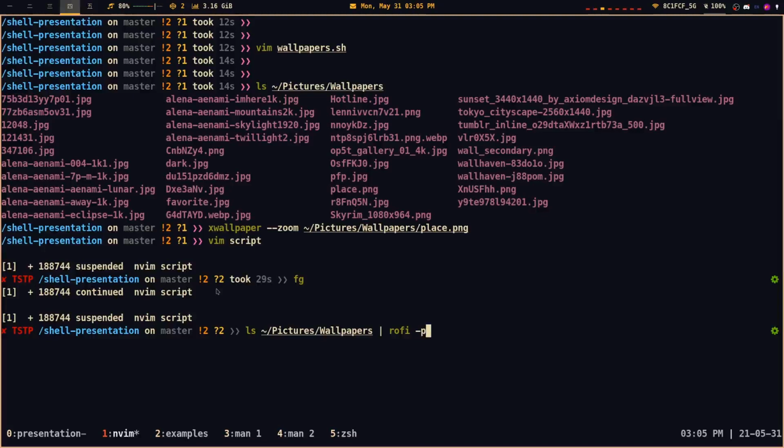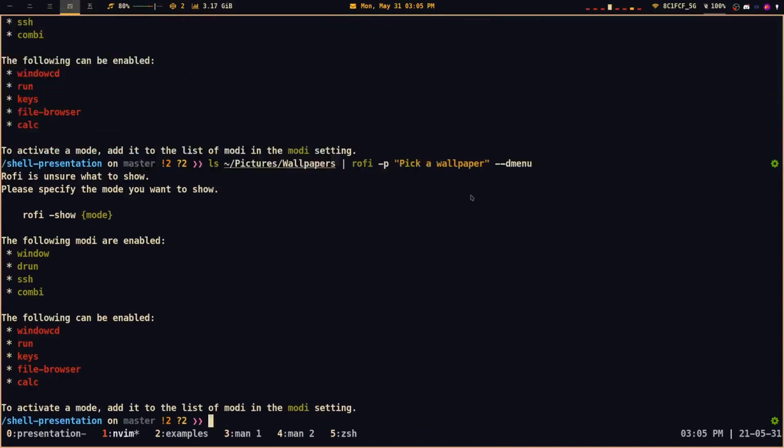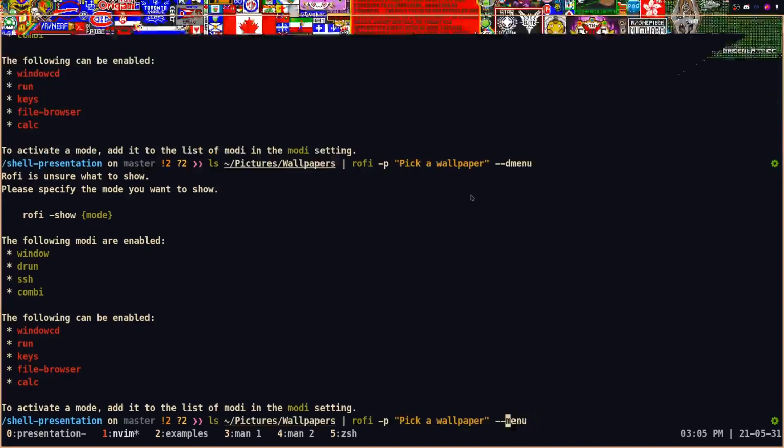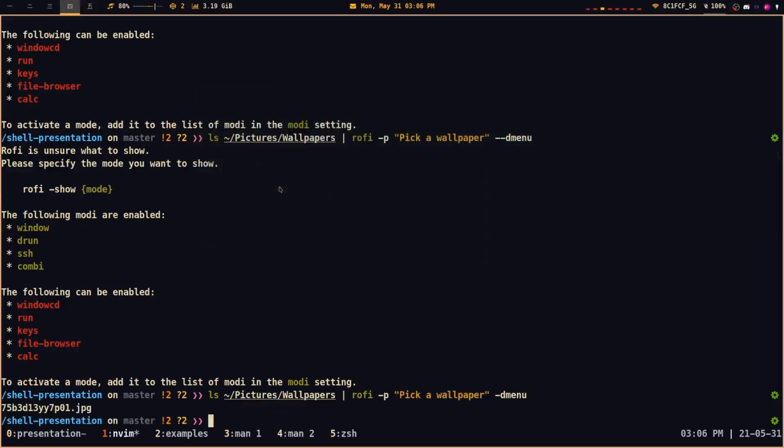I'll give it a prompt called pick a wallpaper. I also remember that I have to run another flag, and that flag is called dmenu. Once I give it this, it will be able to act as an interactive picker.